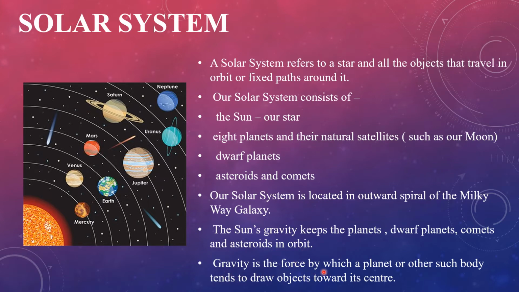Gravity is the force by which a planet or other such body tends to draw objects towards its center. Children, have you heard about a magnet? A magnet attracts iron objects. In the same way, due to gravity or gravitational force, all the planets move around the sun in a fixed path.